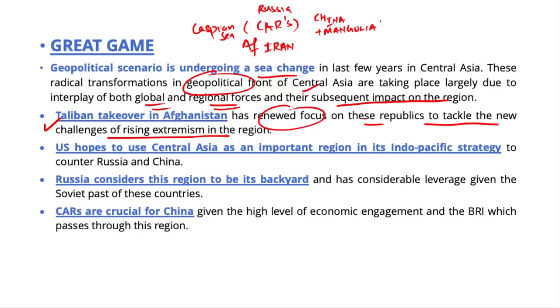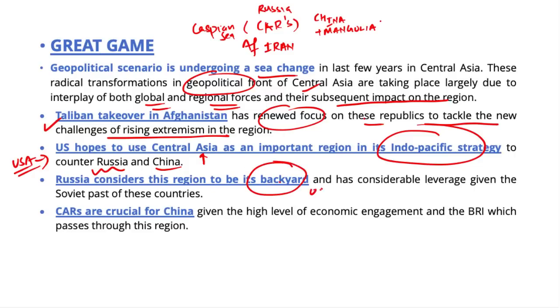The United States of America is also a player in this region, as it hopes to use Central Asia as an important region in its Indo-Pacific strategy to counter both Russia and China. Russia considers this region its backyard, as these were earlier part of the USSR, and Russia still has considerable leverage given the Soviet past.